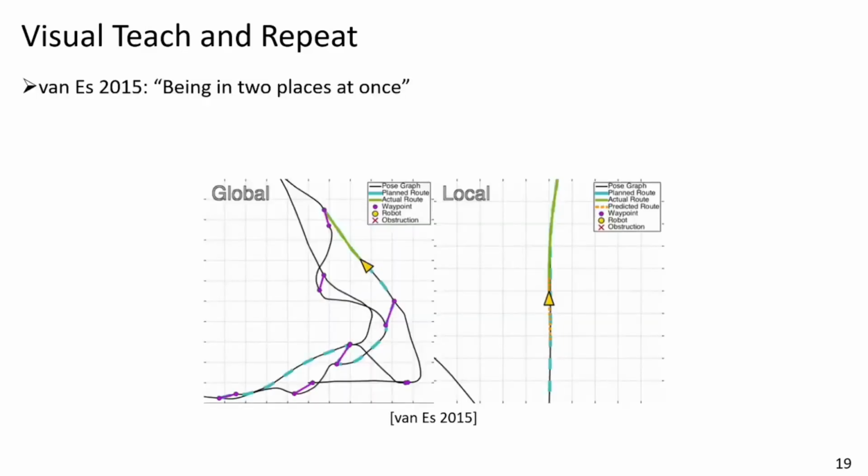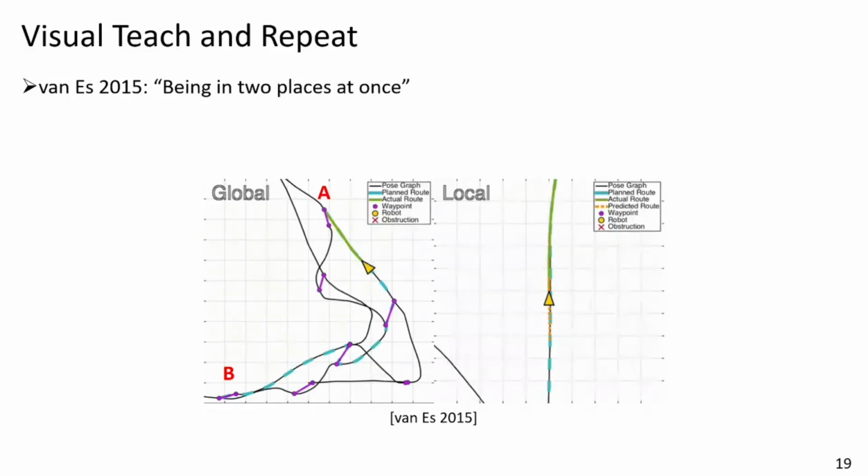This can also be done for artificial agents using a method called visual teach and repeat. This is a nice conceptual visualization of how visual teach and repeat can be used to navigate a globally inconsistent map. The map consists of several black trajectories, and we can see that it's inconsistent because every violet segment is a place recognition, and the two endpoints of that violet segment are actually one and the same place in the real world. To plan a trajectory now from point A to point B, we can use topological planning in the trajectories, and we can simply assume that we can jump across place recognitions.